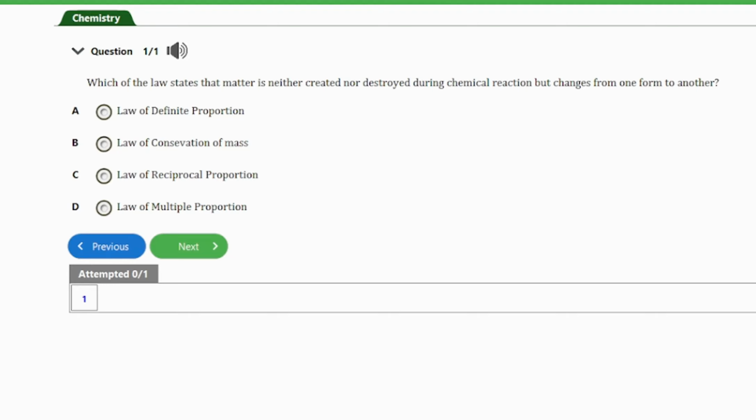So guys, the answer to this question is option B, and that's law of conservation of mass. So the law of conservation of mass states that matter is neither created nor destroyed during a chemical reaction, but can change from one form to another. So guys, that's the answer to this question, and that's option B.